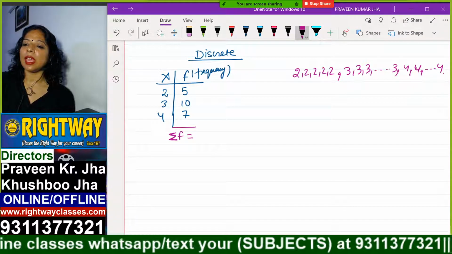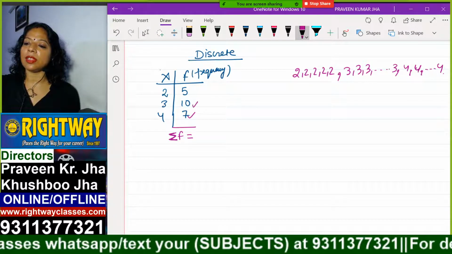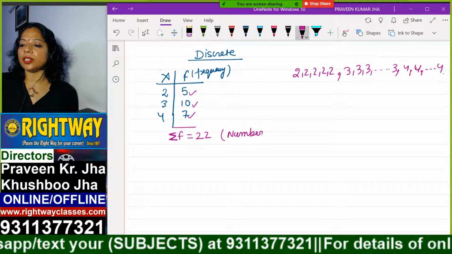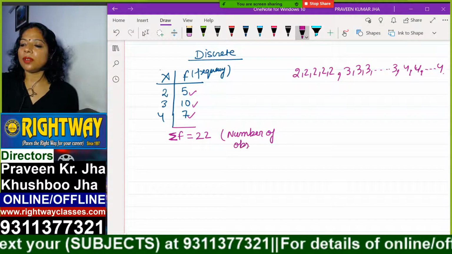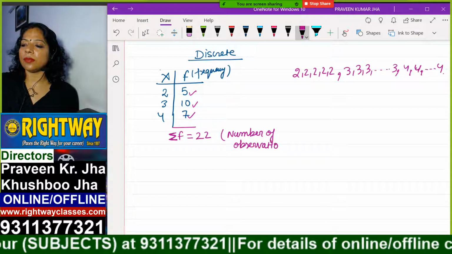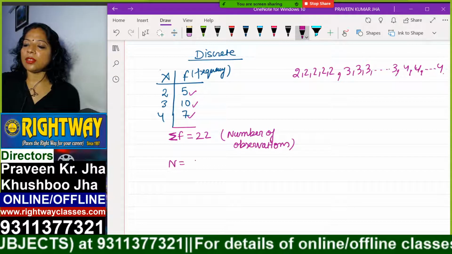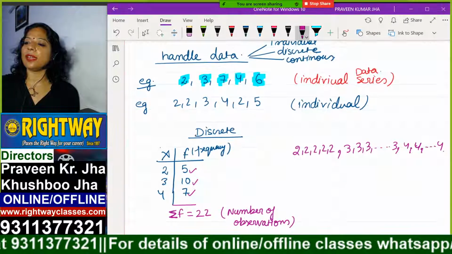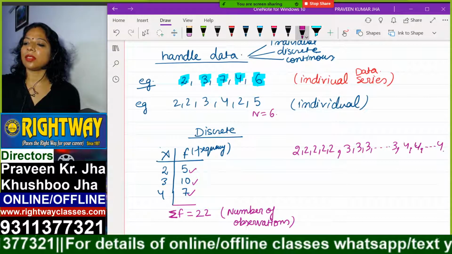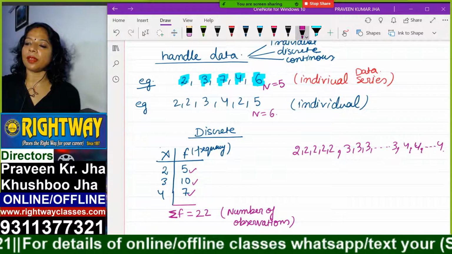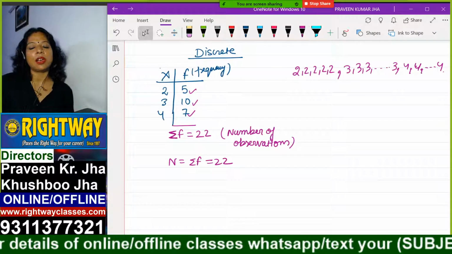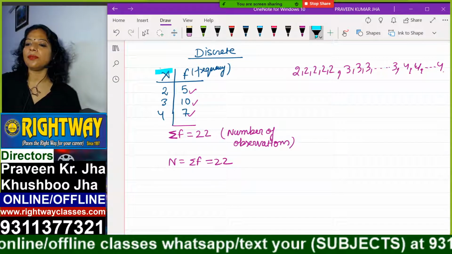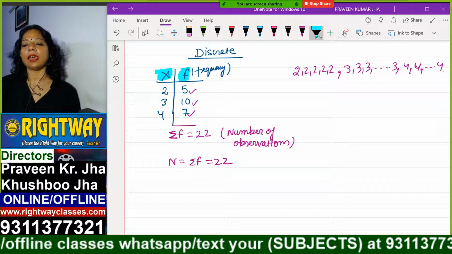Okay, summation notation, you know this summation F. Summation F means here number of observations: 7, 10, 17 and 5, 22. This is called number of observations. So here n is equal to summation F, which is 22, and here n is equal to 6. Here n is equal to 5. So n is the number of data or number of observations. So this is discrete. In discrete only we have X and F.